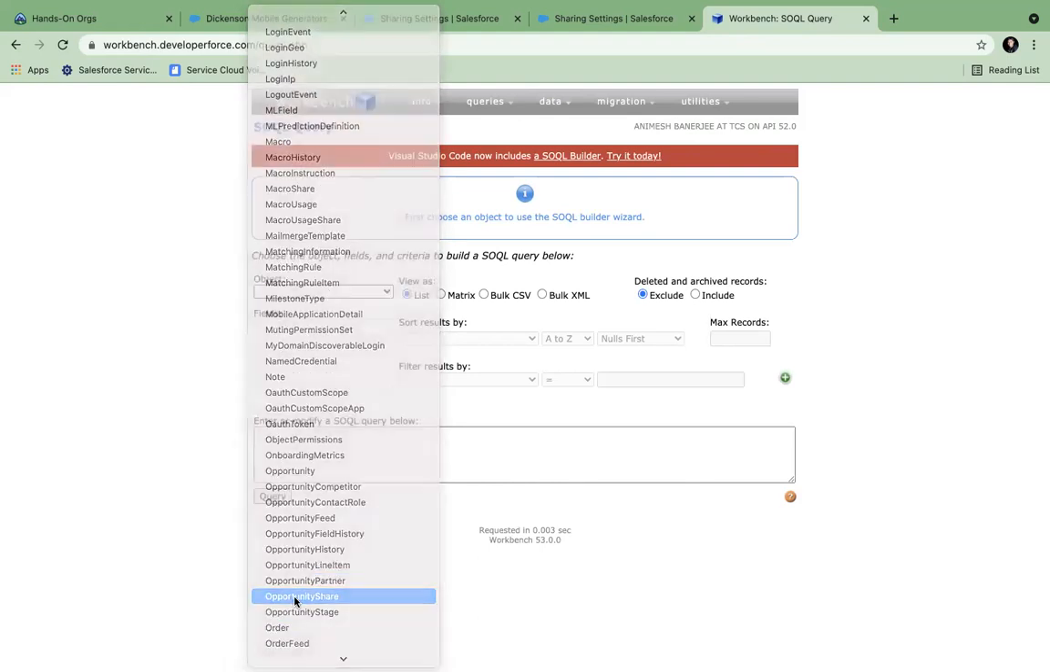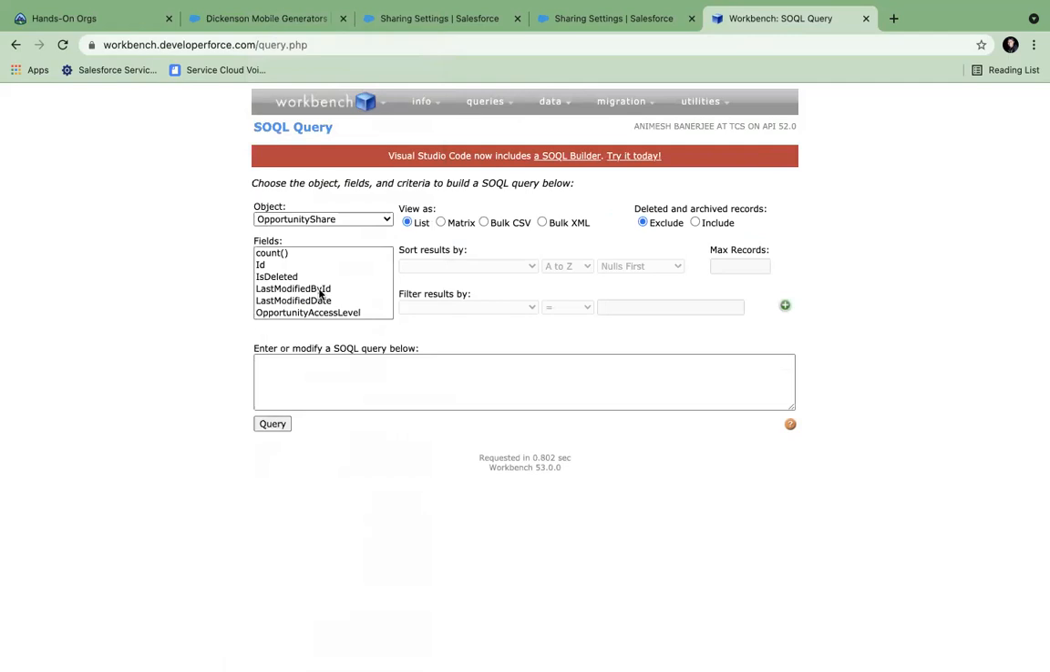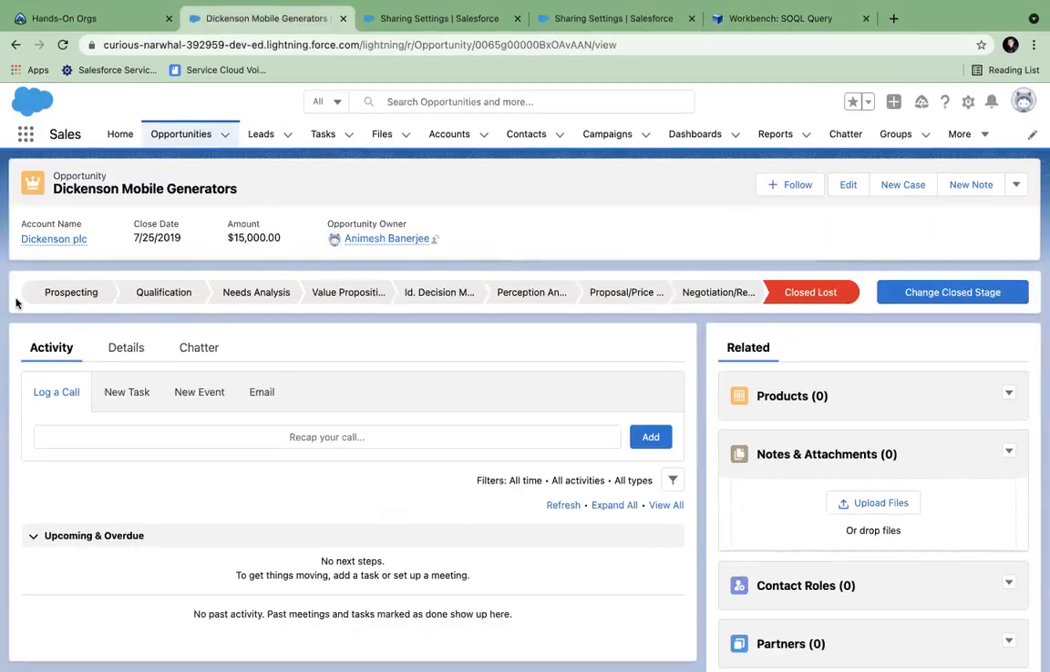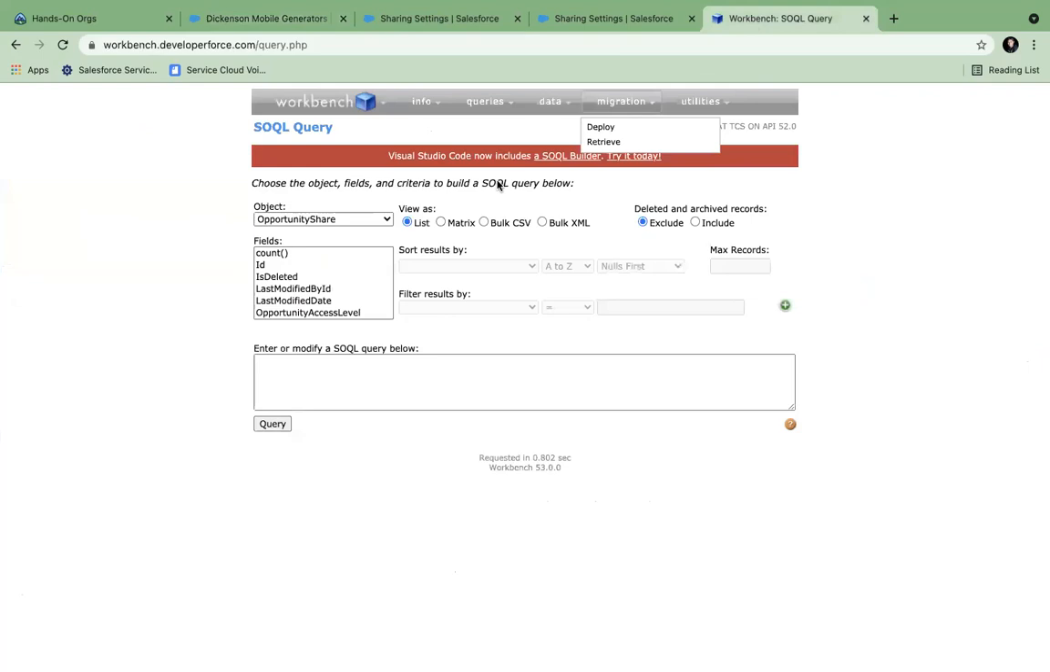Every object will have a share object. Account will have an Account Share object. But this object will not be visible or available to you. It is only in the background. You cannot see this object here in the UI. In Workbench only, you can see.